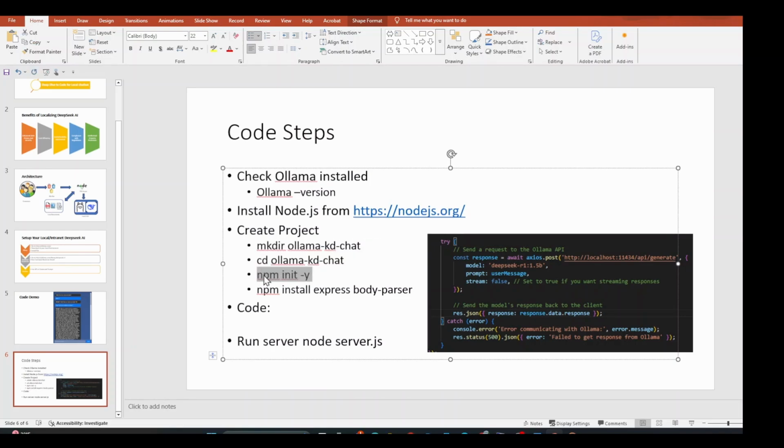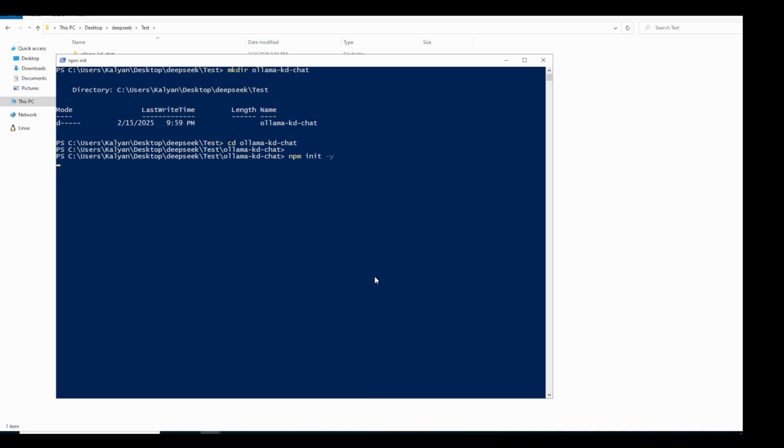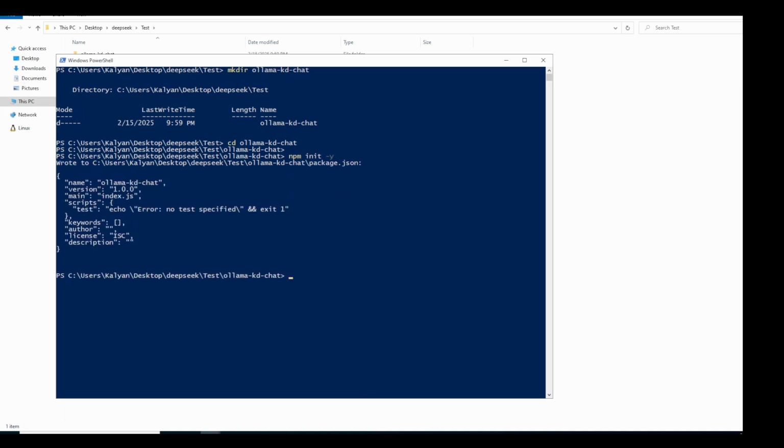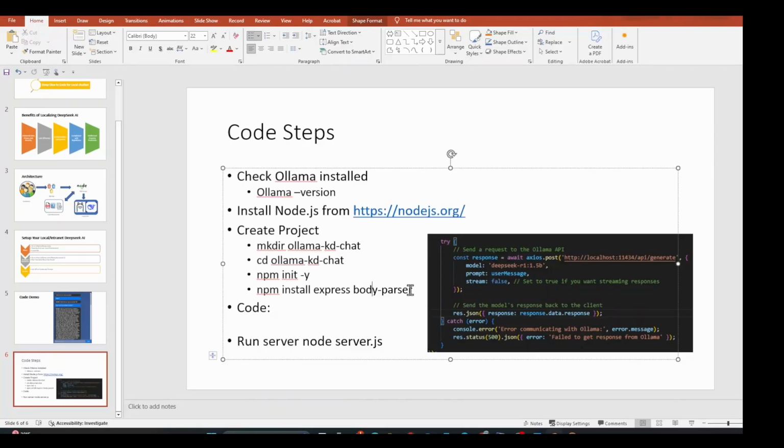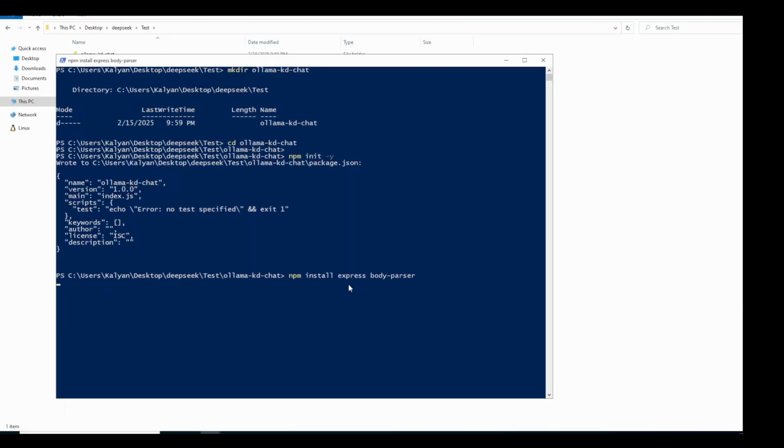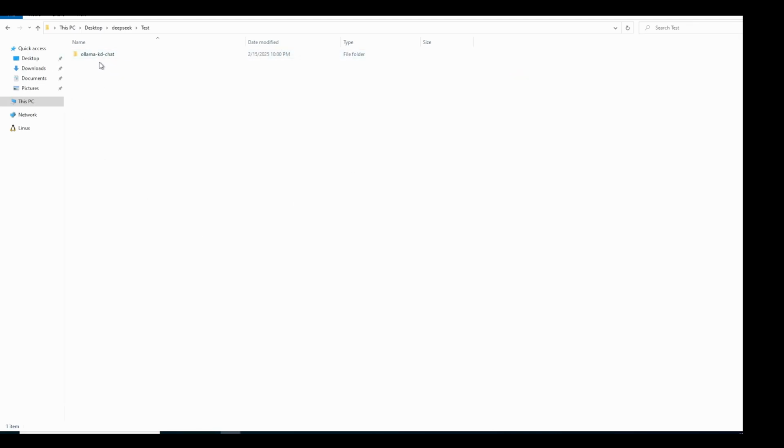Copy and paste. So it's initiated. Let me go back and create the express. Okay, so it's creating. Perfect.